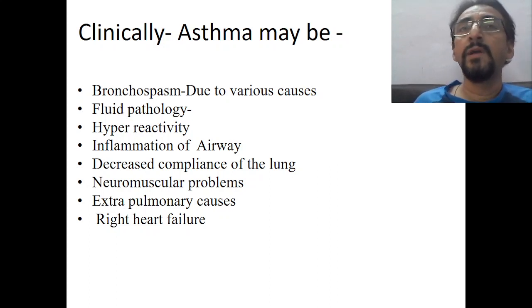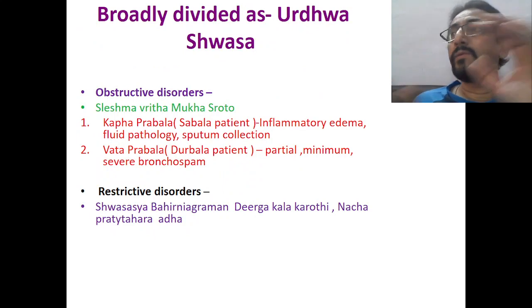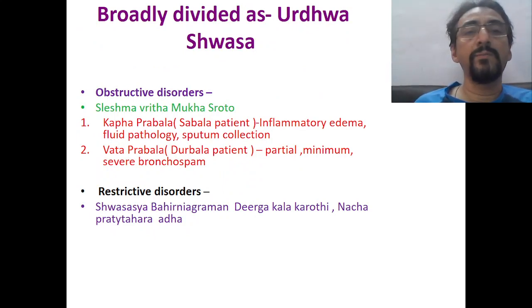Number two, at which stage are you attending: whether it is the purvarupa stage, the rupa stage, the upadrava stage, or the arishta lakshana stage. Now, broadly the whole set of shwasa cases is divided into types.